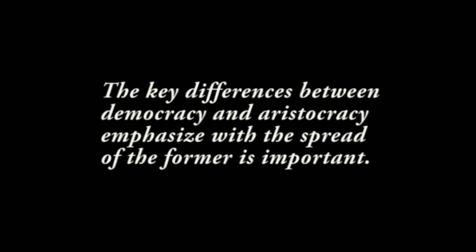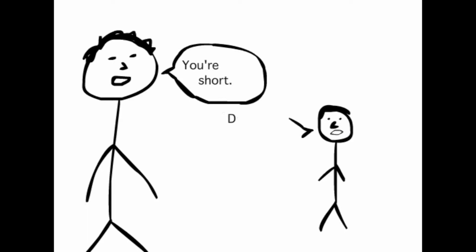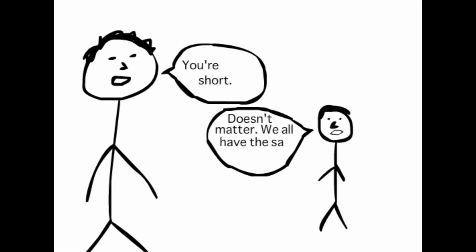Key differences between democracy and aristocracy emphasize why the growth and spread of the former is important. In order to prove this, let's first look at democracy. To put it simply, democracy is generally seen as a system of government that generates equality as well as self-rule. Thus, in a democracy, everybody has equal opportunities and rights.